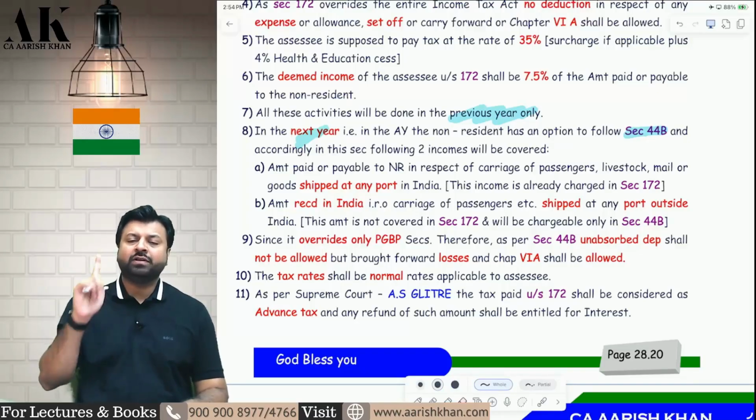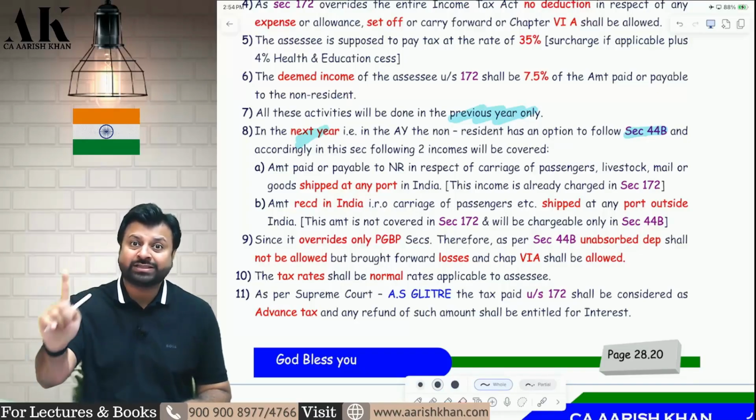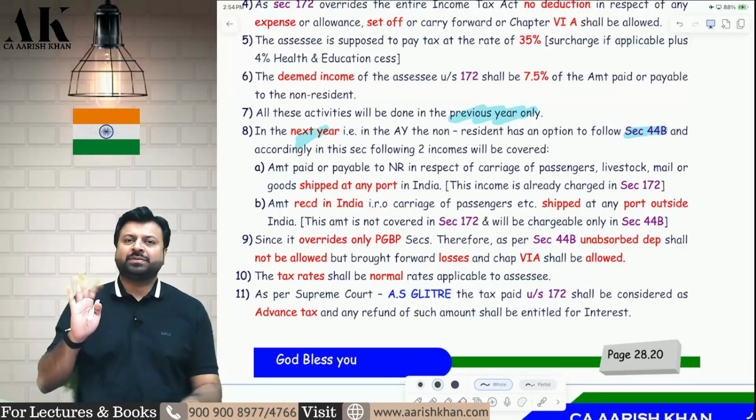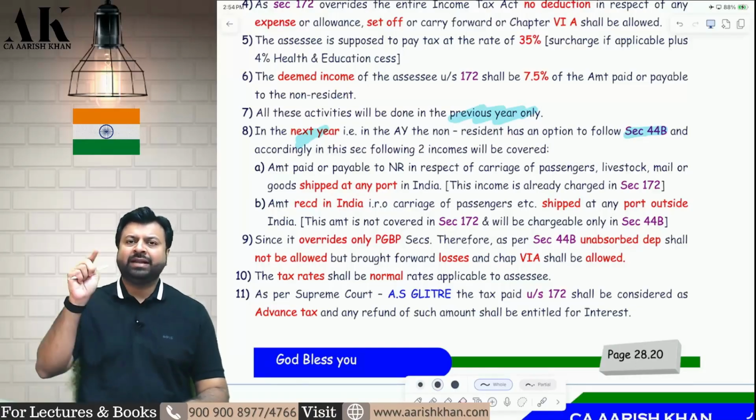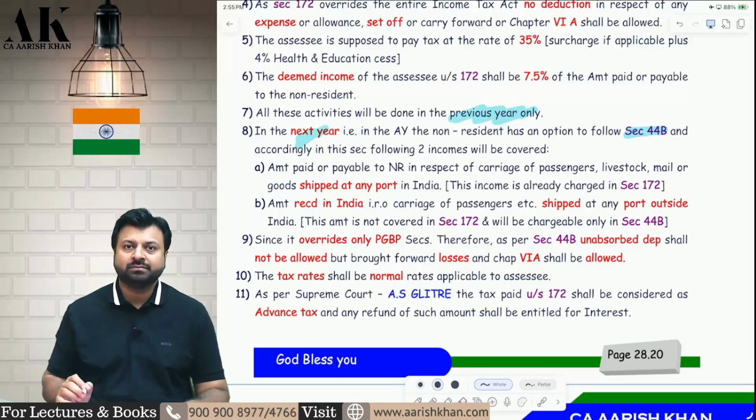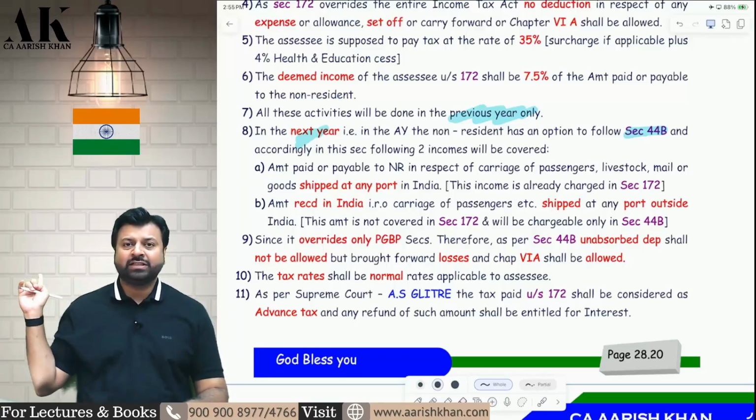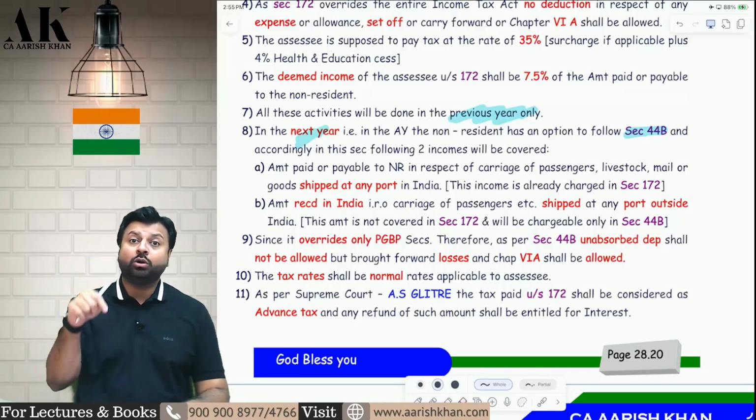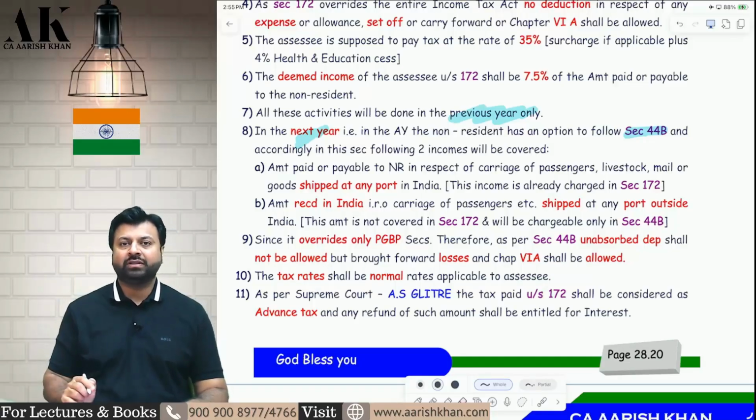Plus one more benefit, you will also get the benefit of your actual slab rates now. You don't have to pay tax as per 35%. If you're an individual, pay tax as per individual slab rates, old regime, new regime, whatever is more beneficial for you. And whatever amount you have paid under 172 earlier, that will be allowed to you as the advance tax as per Supreme Court judgment of A.S. Glitter, and you will be refunded your amount along with the interest. So amount paid under section 172 will be treated as advance tax.